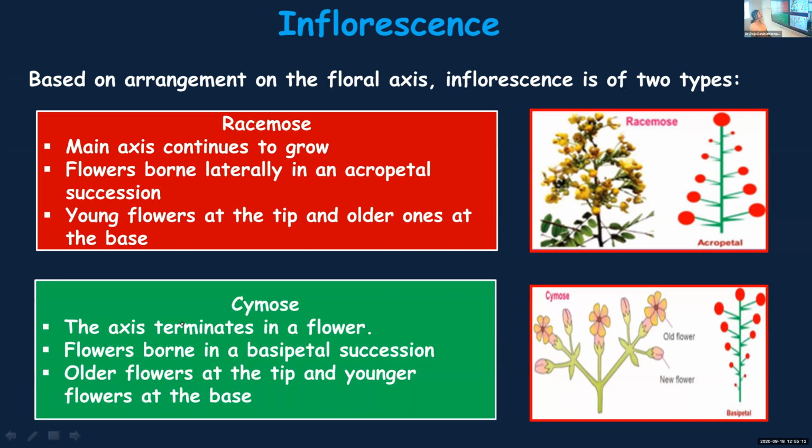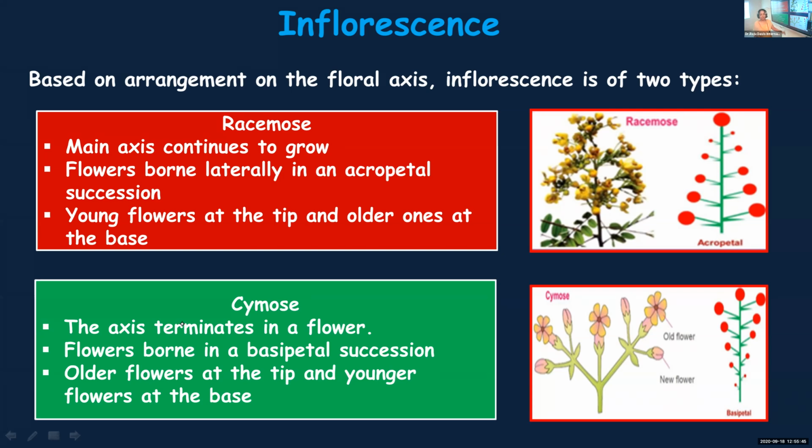In cymose inflorescence, the axis terminates in a flower, and the flowers here are arranged in a basipetal succession. Basipetal succession means younger flowers will be at the base and the older flowers will be at the top. So there are two major types of inflorescence, depending upon how the flowers are arranged on the floral axis: racemose inflorescence and cymose inflorescence.